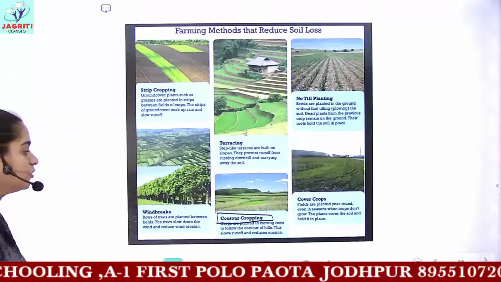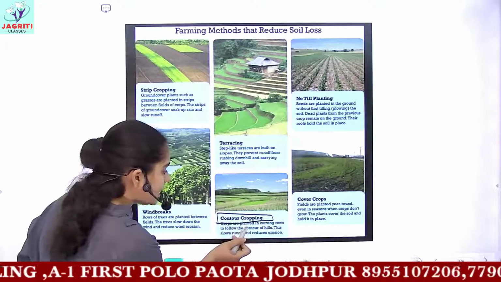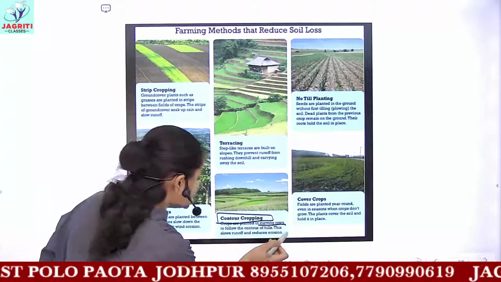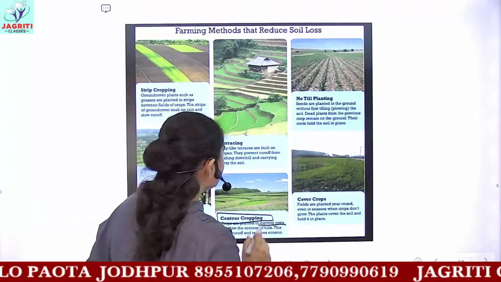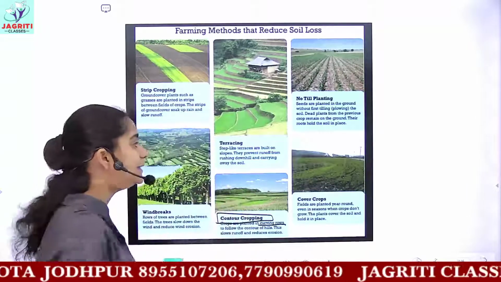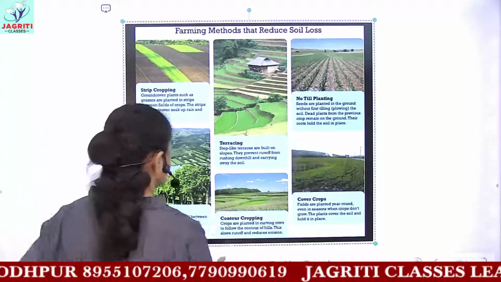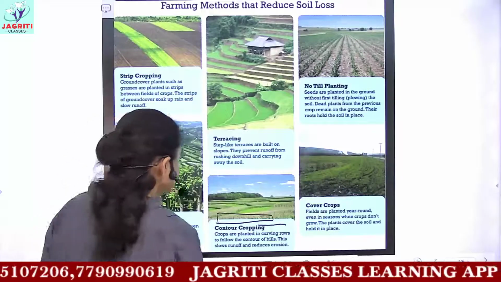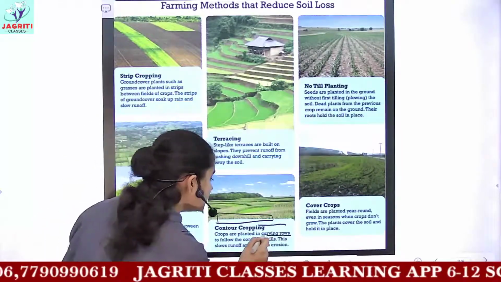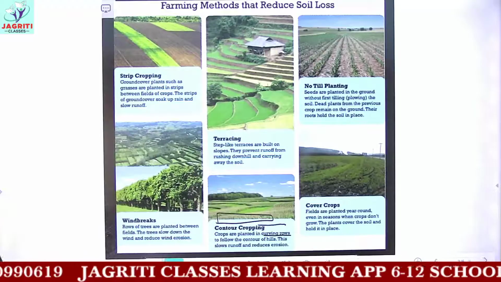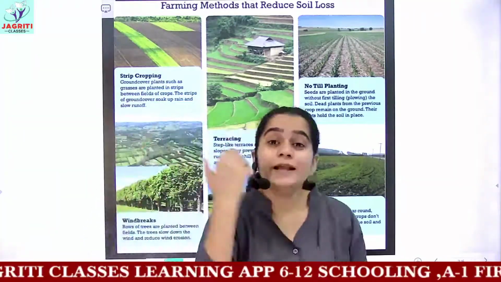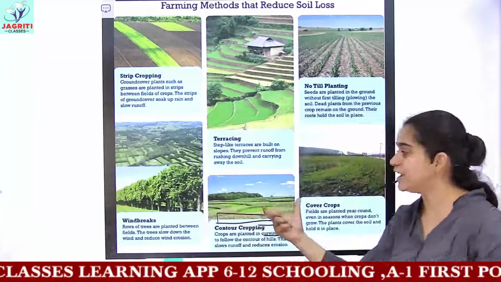So what is contour cropping? When the crops are planted in curving rows to follow the contour of hills, this slows the runoff and reduces soil erosion. If you can see in the picture, it is written that when the plants are grown in curving rows, it slows down the speed of soil erosion. So this method is in fact very helpful.